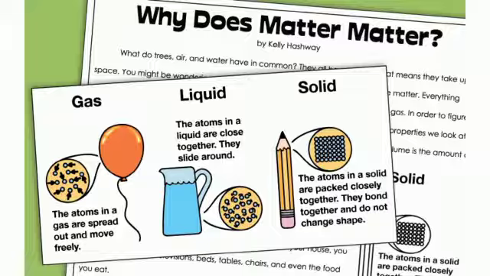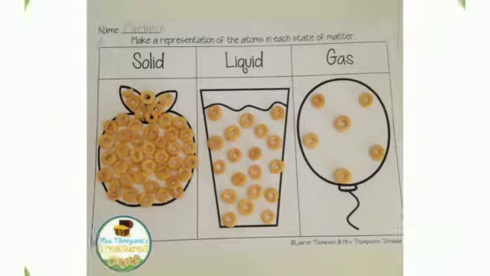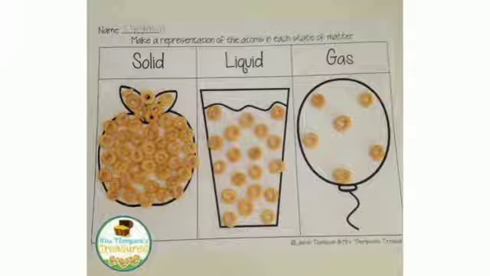Now about gases. In gases, the atoms are very far apart as compared to the atoms in a solid or liquid and are constantly moving. Students, gas has neither fixed volume nor fixed shape. The air and the helium used to fill balloons are examples of gases. It can expand to fill a large container or it can be squeezed into a smaller container.